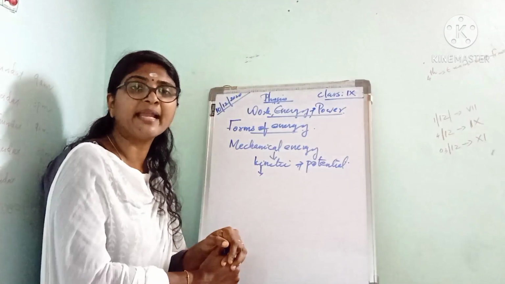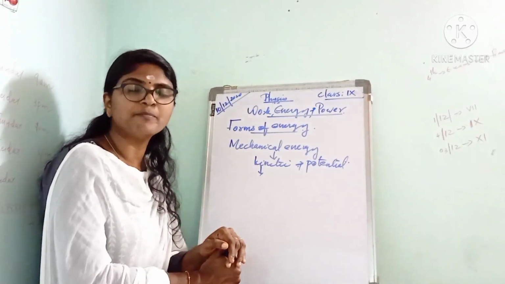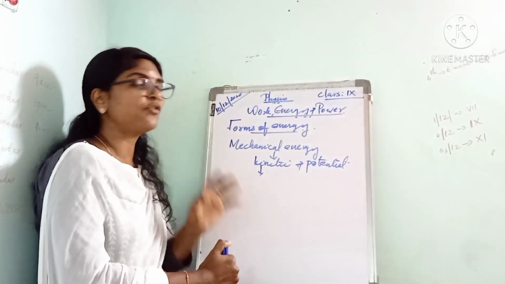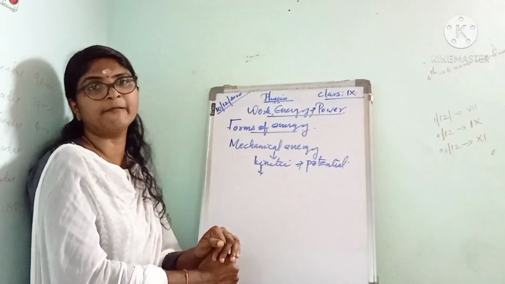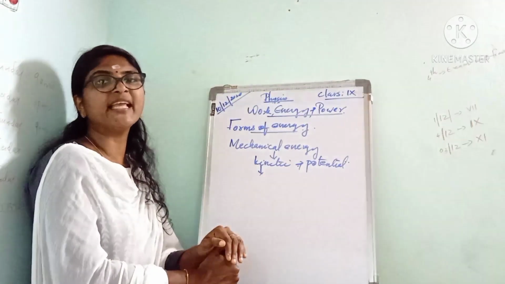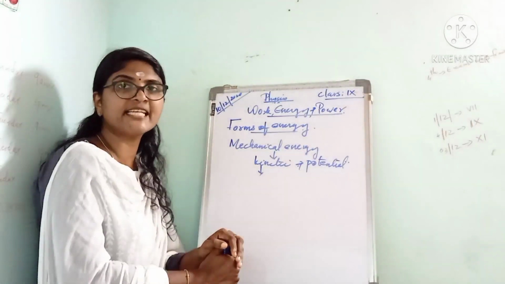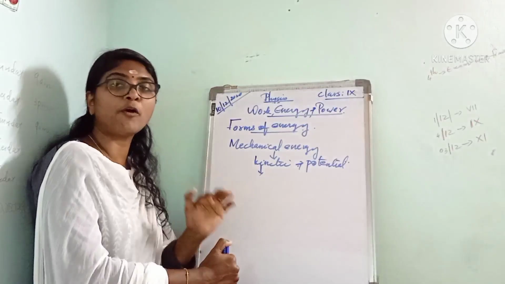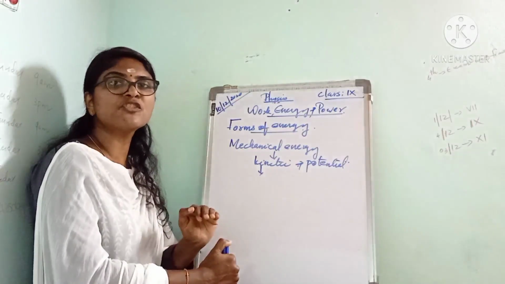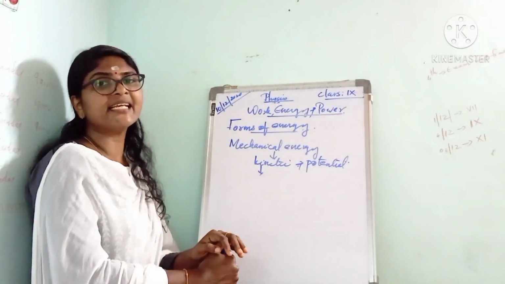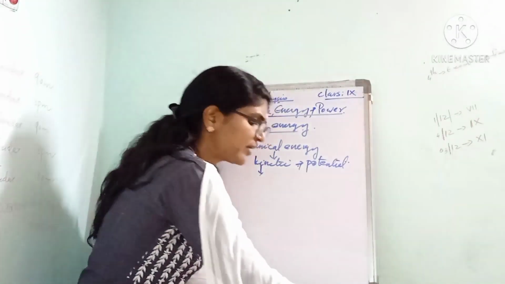The energy possessed by a moving object is called kinetic energy. So we can define kinetic energy as the energy possessed by a body by virtue of its motion. What is meant by kinetic energy? The energy possessed by a body or an object by virtue of its motion. The energy possessed by a body by virtue of its motion is called kinetic energy. Next, we can derive an expression for kinetic energy.